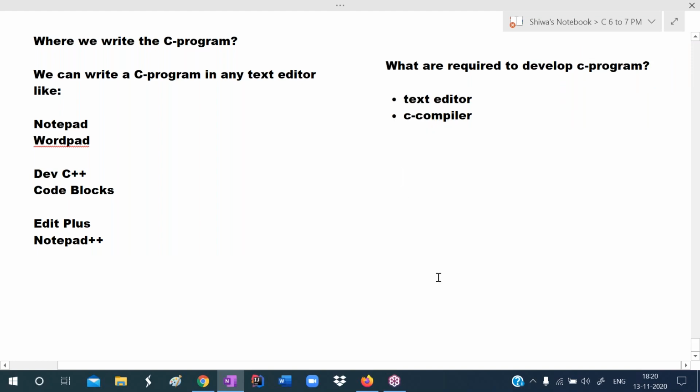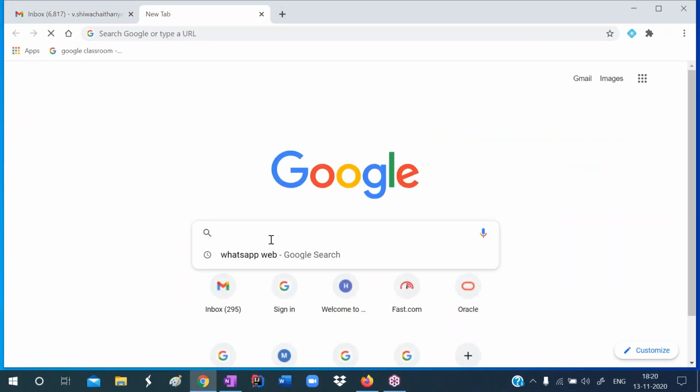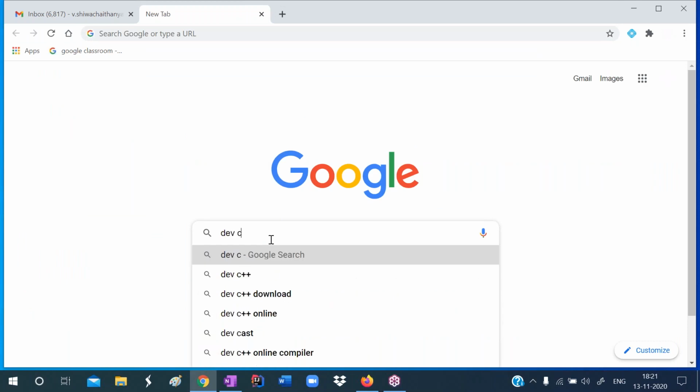So in the starting classes, I use Dev C++. Then how can we install this software? Let me explain. Simply, in the Google search bar, type Dev C++. This is one IDE, or you can say SDK. SDK stands for Software Development Kit. IDE stands for Integrated Development Environment. I use Dev C++.